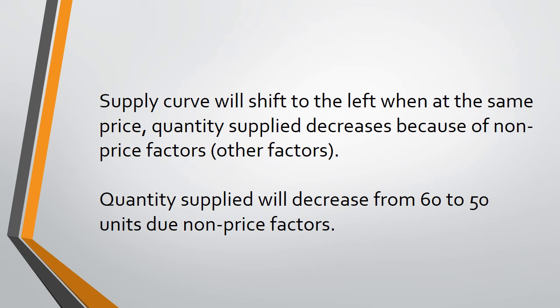It is always to be remembered that the decrease in supply will always be caused by factors other than price, and those non-price factors are moving in an unfavorable direction. When they are moving in an unfavorable direction, they will always result in the decrease in supply, or we can also call it leftward shift in supply curve.